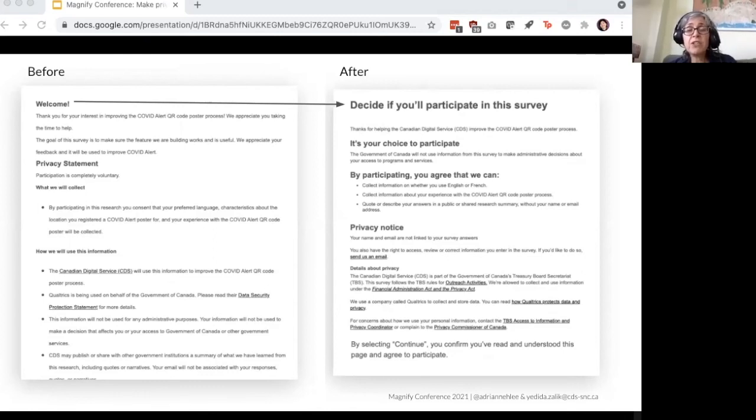So in the original, we had welcome, but in our new version, it becomes decide if you'll participate in this survey. So immediately people know what they need to do. And for some people, they know right from that that they are not interested in reading further, that they don't want to participate. And so they don't have to spend the time reading further.